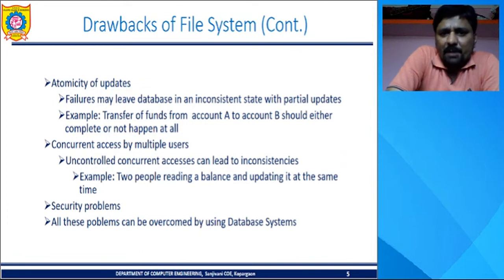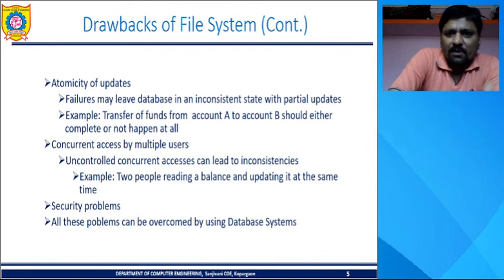Then atomicity of updates. Atomicity will not be maintained in the database when we use the file system. It means failures may leave the database in an inconsistent state with partial updates.